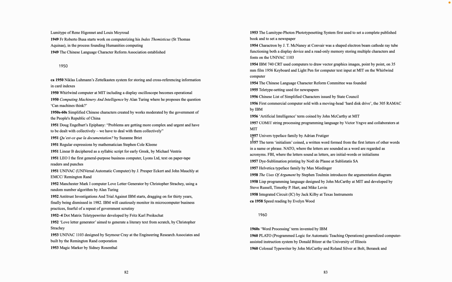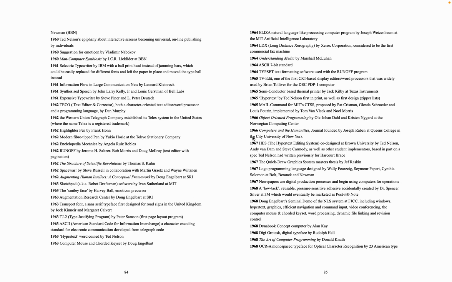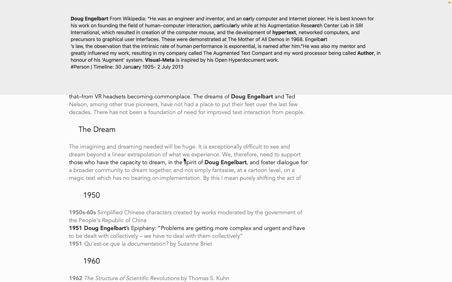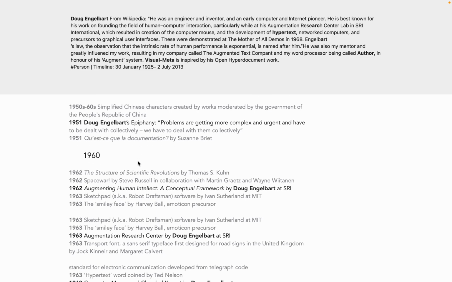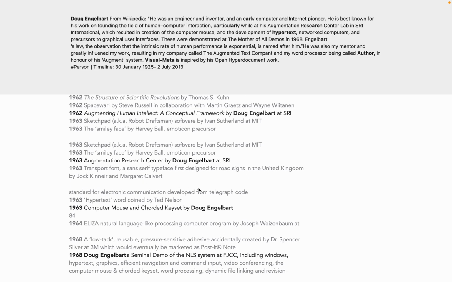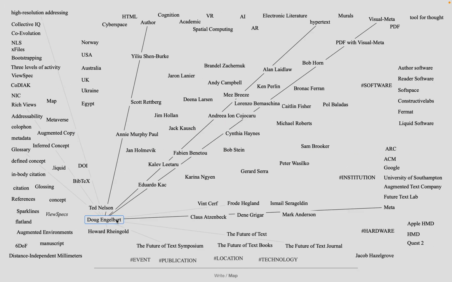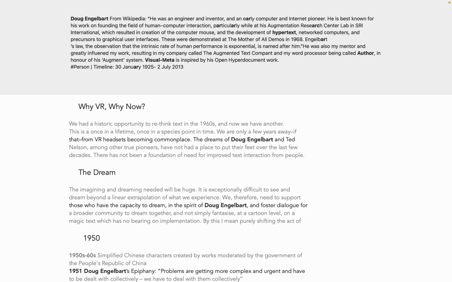So yeah, let's say, where was Doug Engelbart? Here we go. Doug Engelbart, if we select his name and do Command F, we will of course find the references to Doug. The introduction, we'll find the timeline for Doug Engelbart. And here on top we have the Wikipedia entry. And the cool thing, I think anyway, is just like we have the lines here on the map, like for Doug Engelbart, to Author, hypertext, Visual-Meta, and all of that stuff.